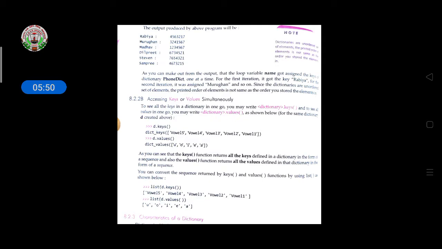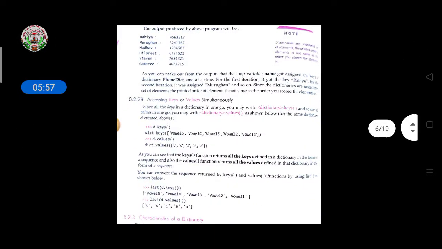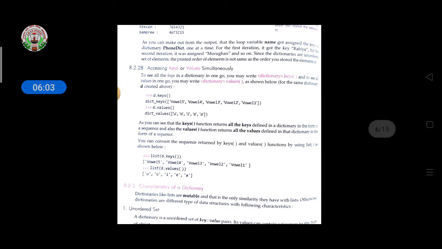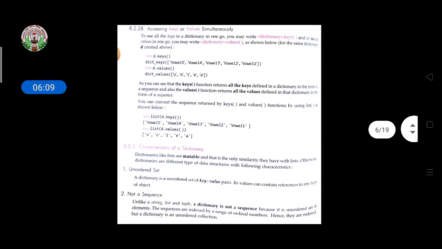At the last it will show the values in a single line. As you see, the keys function gives all the keys defined in the dictionary in the form of a sequence. So if you want to call all of this in sequence form, you have to call the values. So it is all in the value form.